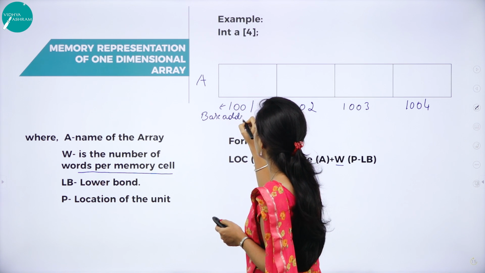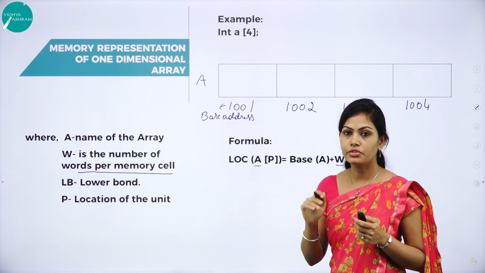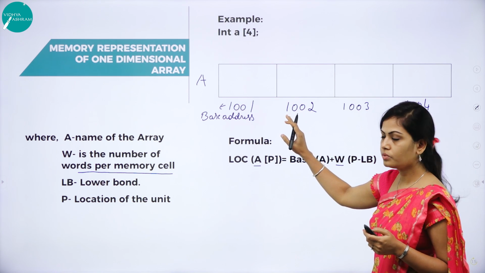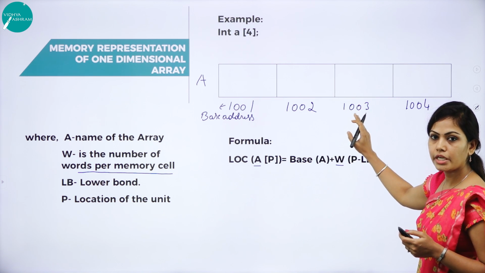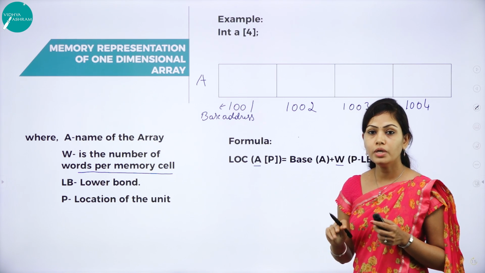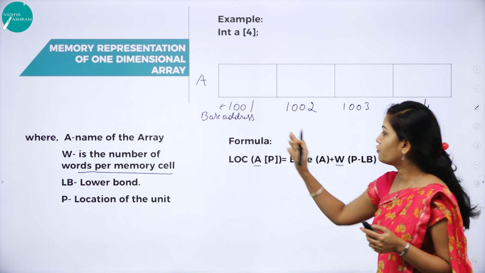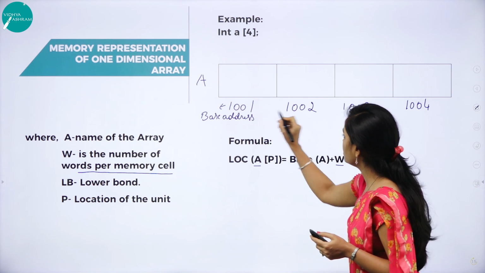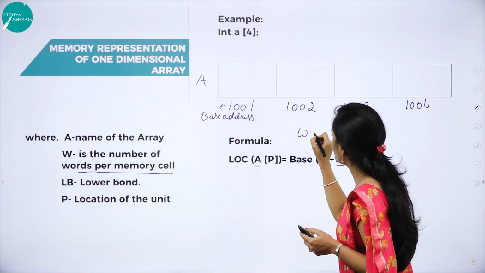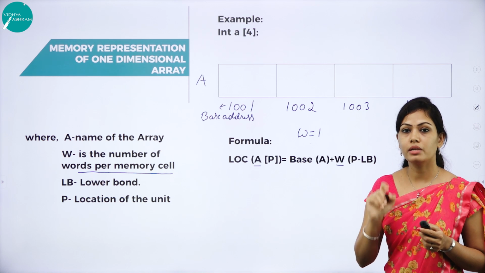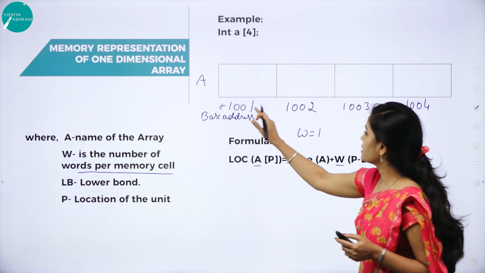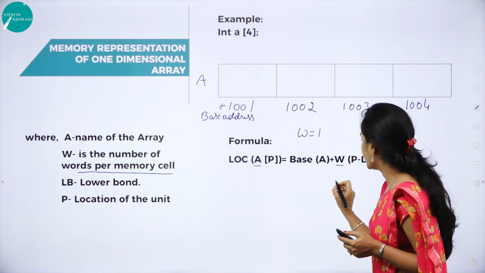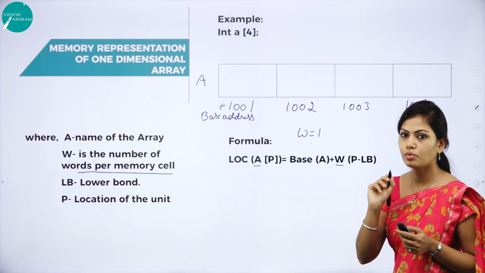Base address. The base address starts from 1001 to 1002, 1002 to 1003, 1003 to 1004. So the size of the integer for each element is 1. So W, the word size, is equal to 1. So in place of W I can put 1.